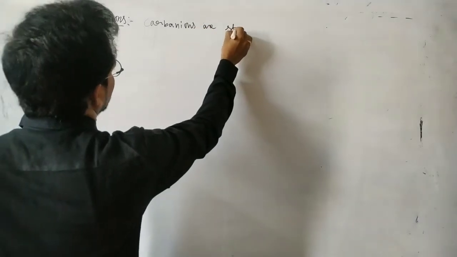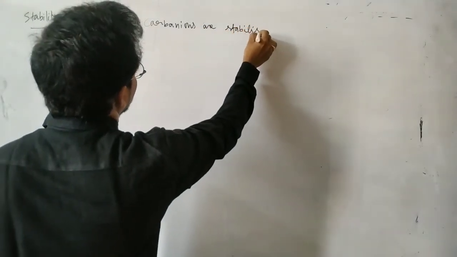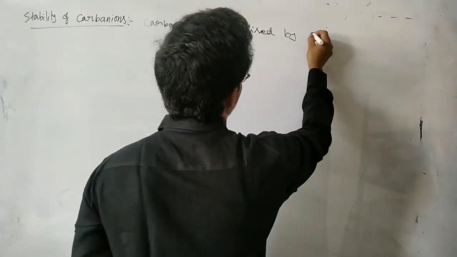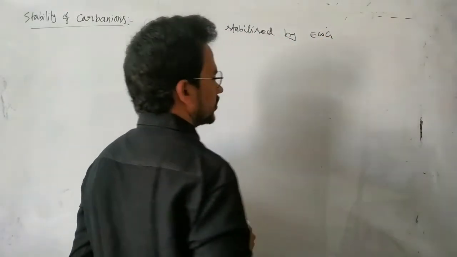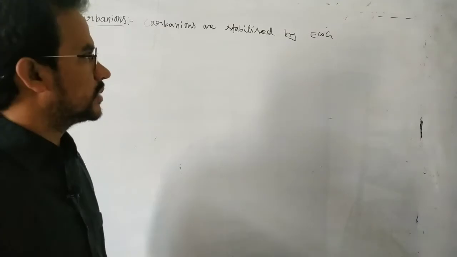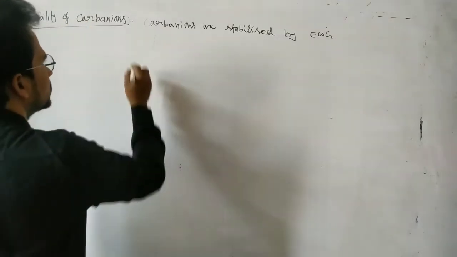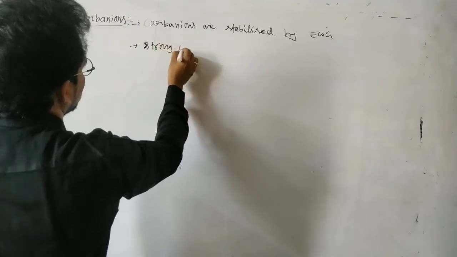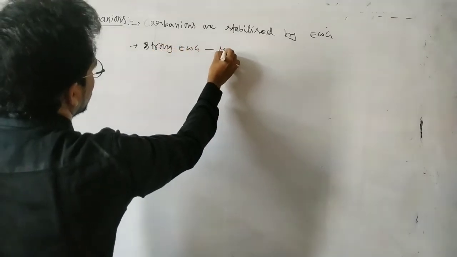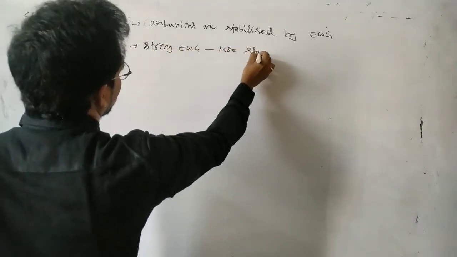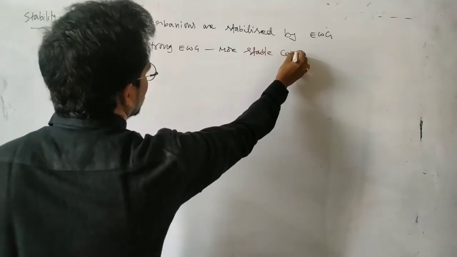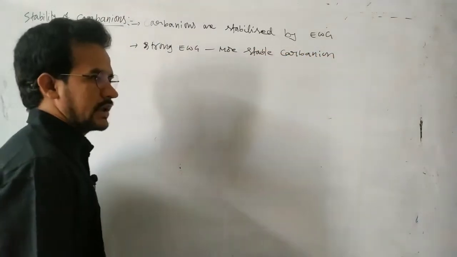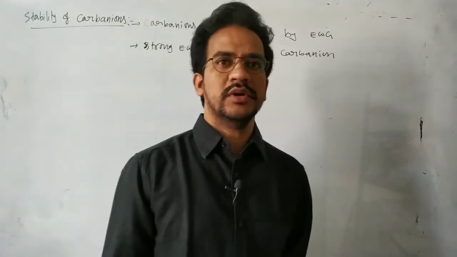Carbanions are stabilized by the electron withdrawing group. A strong electron withdrawing group, more stable carbanion.